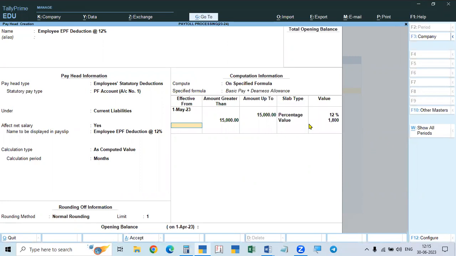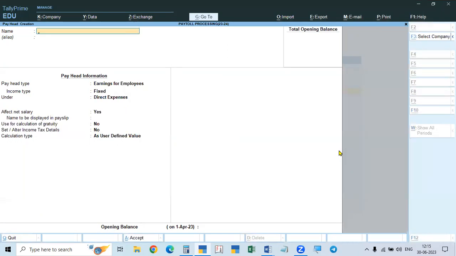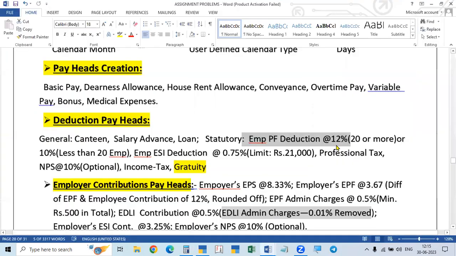You see, up to 15,000, whether 14,000, 10,000, 12,000, whatever it may be, 12% will be calculated. If the salary is more than 15,000, it will not be deducted beyond that. So greater than 15,000 means only the maximum amount is 1,800. That is 15,000 into 12% is 1,800. So if it is 10,000 salary, 12% is 1,200 rupees that will be deducted. If it is more than 15,000, maximum is 15,000, only 1,800 rupees is deducted. There is some monetary limit calculation. This is the EPF deduction.